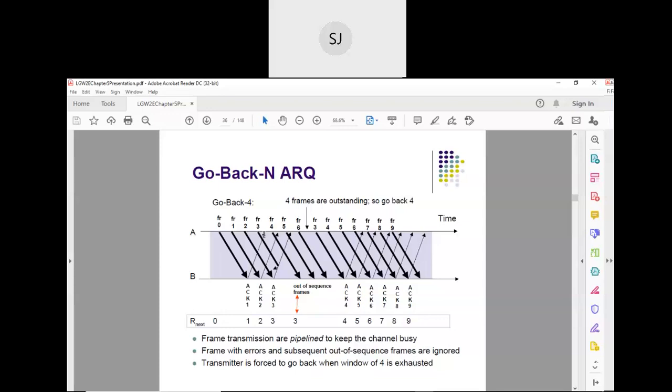I have told you this. Okay. Now acknowledgement for 2. When 2 comes, then what happens? It will be open on 3, 4, 5, 6. Right. So like that, the window keeps on sliding.